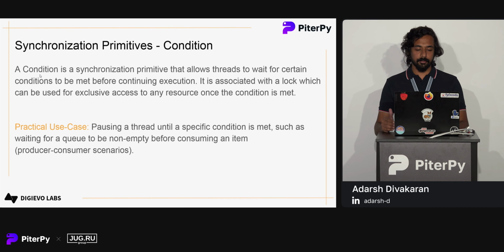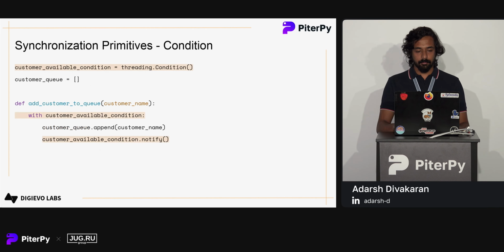our threads can proceed. So a practical use case is blocking a thread until a specific condition is met, such as waiting for a queue to be non-empty. This is commonly used in producer-consumer scenarios. We have a producer creating something or adding some value, and there is a consumer which is processing the values produced by the producer.